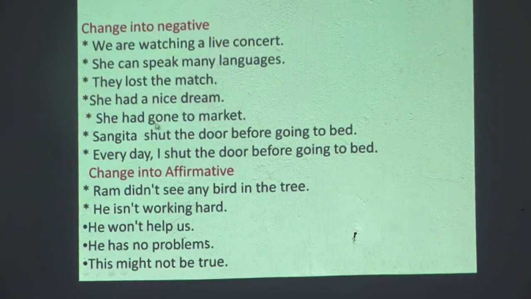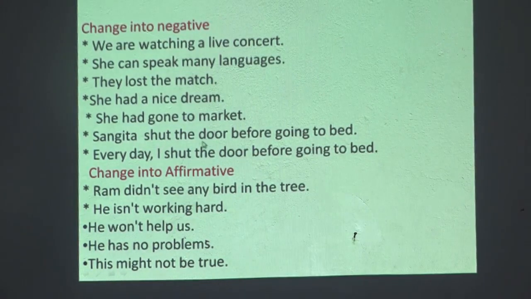She had gone to market. Look at she had a nice dream: she did not. She had gone: she had not. Why is there a difference? The difference is that had there is a main verb, while here had is followed by a past participle. So she hadn't gone to market.